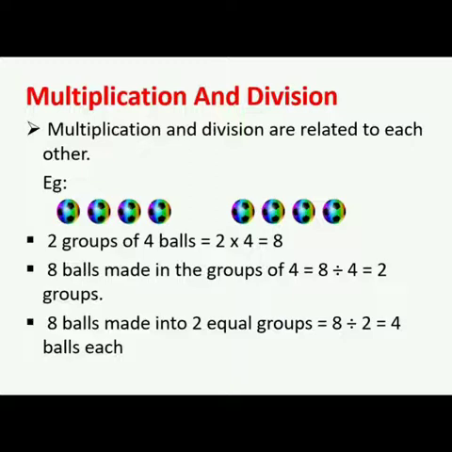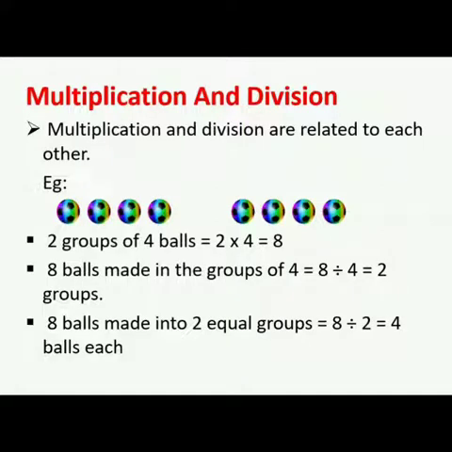Now, let us see division fact. How many balls are there in total? 8 balls. And 8 balls are divided equally in the groups of 4. So, 8 balls made in the groups of 4 is equal to 8 divided by 4 is equal to 2 groups. Now, 8 balls made into 2 equal groups.